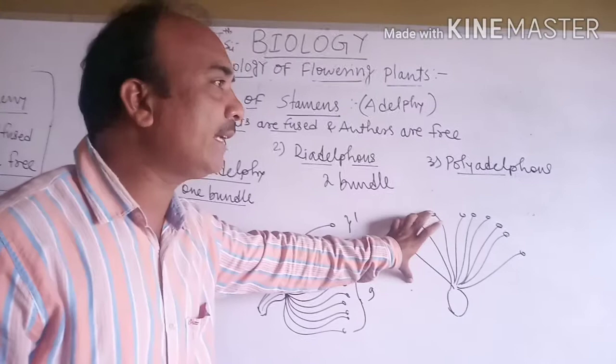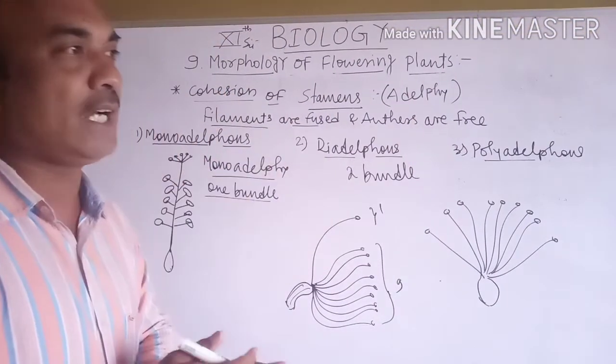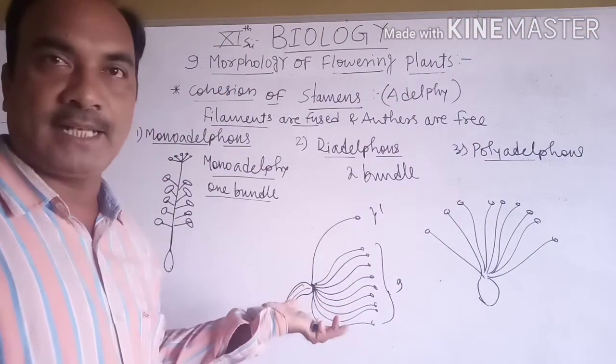Then polyadelphous: the filaments are fused and form many bundles.